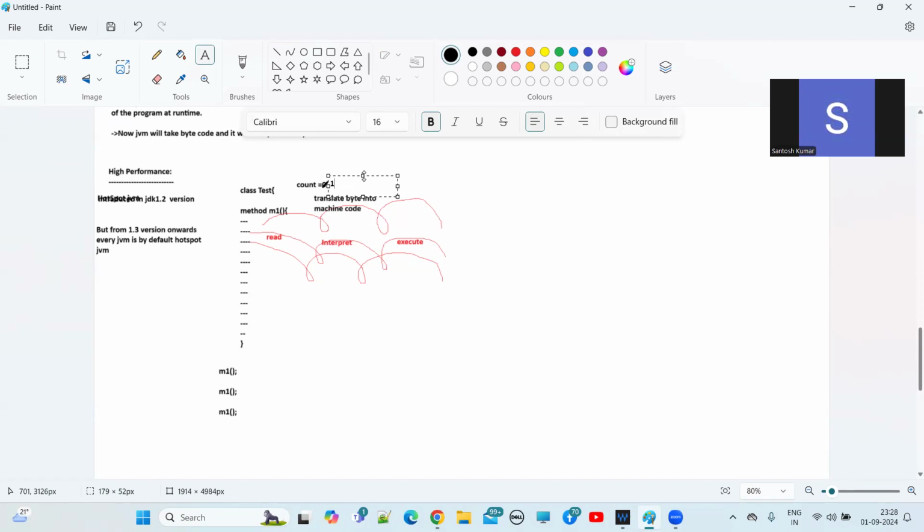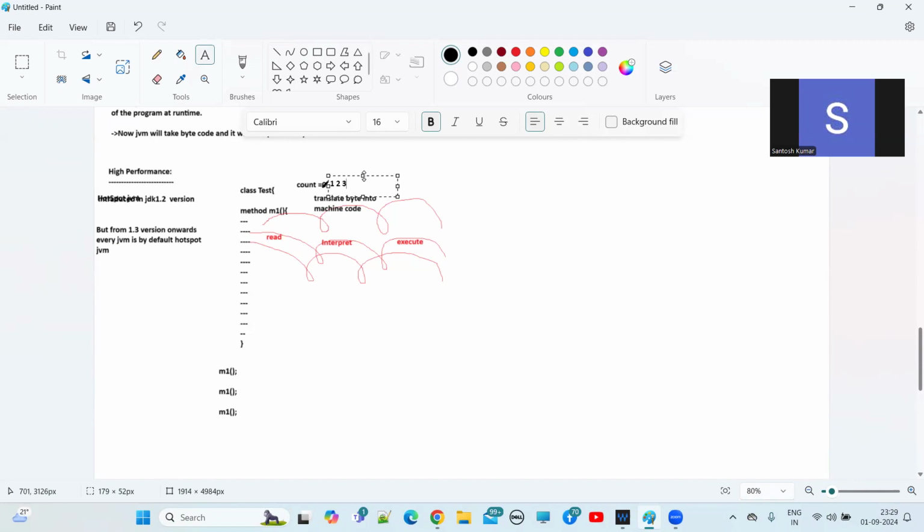Again, we are calling the M1 method. Now the count will become 2. And again, for each and every line of the 10,000 lines, these 3 steps will be performed: read, interpret, and execute. Again, we call the M1 method. Now the count is 3. So now, when the threshold reaches 3, then the JVM will think